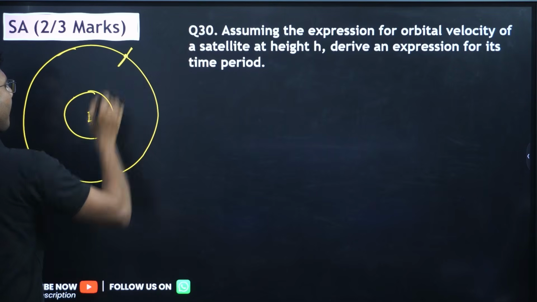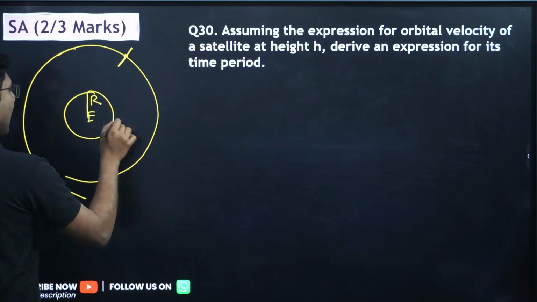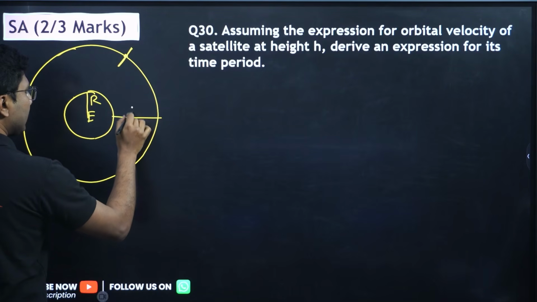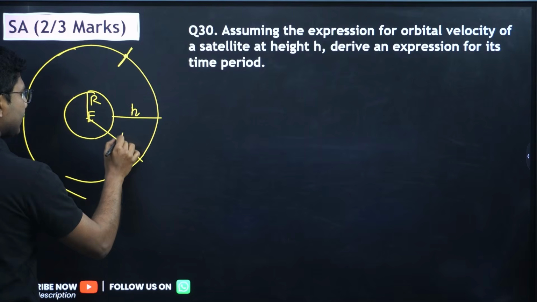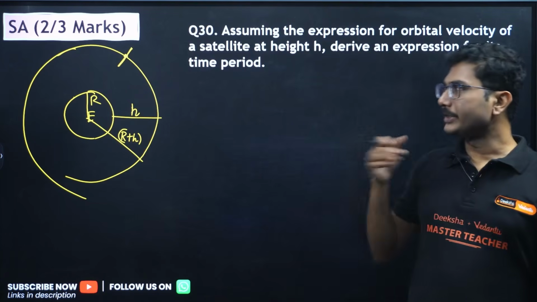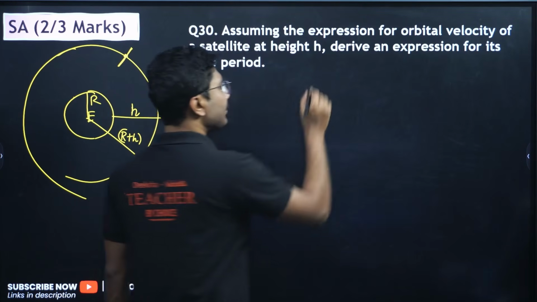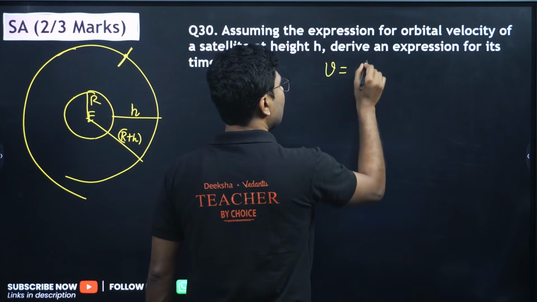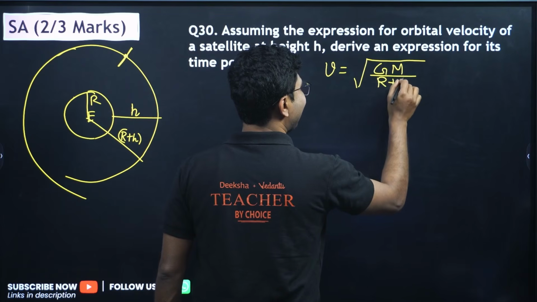The radius of the Earth is r and the height of the satellite from the Earth is small h. So the total distance must be r plus h. When a satellite orbits around the Earth, its velocity, which you have to remember, is given by the square root of G M by r plus h.